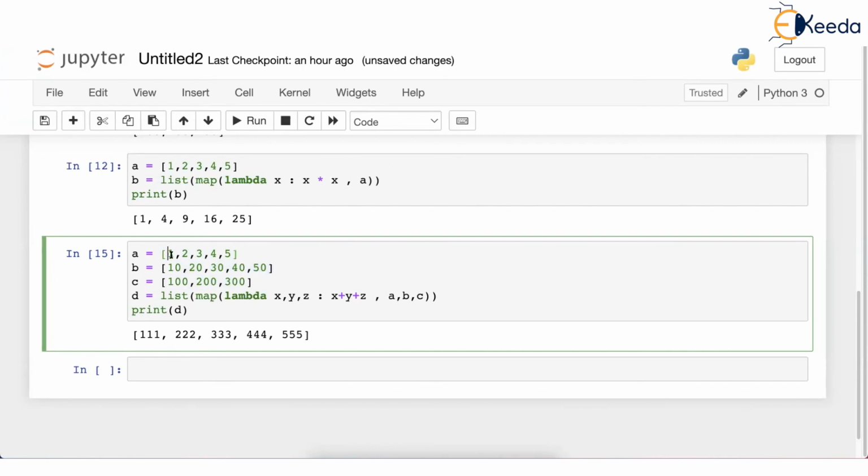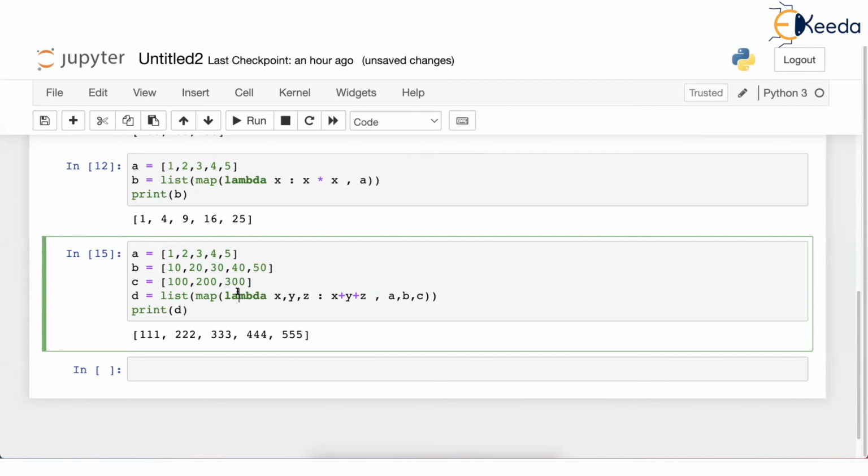Map will take 1 from A, 10 from B, 100 from C. So X will be 1, Y will be 10, Z will be 100, and then all of them will be added, and then that will be the first result. Similarly, map will take 2, 20, and 200 from all these lists and do accordingly. And then they take 3, 30, and 300 and do accordingly.